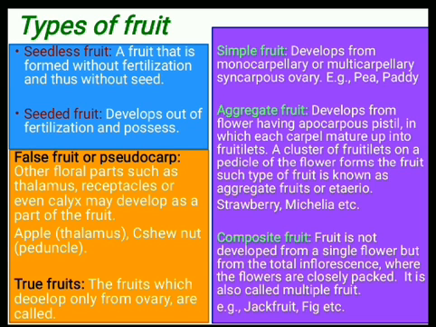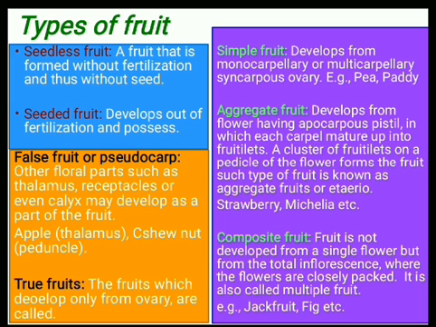Now we will discuss the types of fruit. There are three types of classification. Here are three boxes in three different colors. So the first classification is based on the presence or absence of the seed inside the fruit.